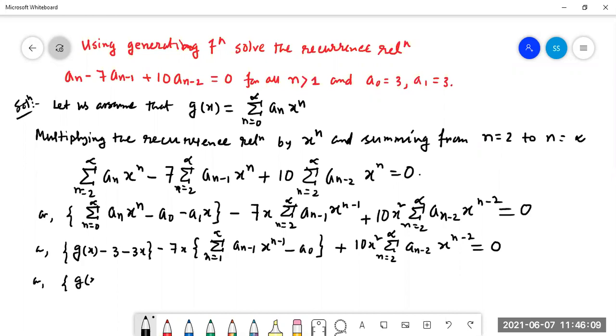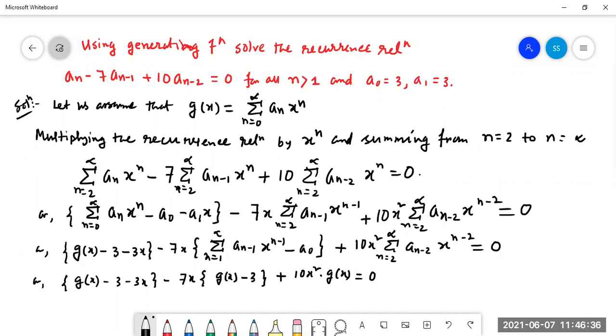Or from here we can write g(x) minus 3 minus 3x, minus 7x into, for the first part, g(x) minus 3, where the value of a_0 is 3, plus 10x square into g(x) is equal to 0.